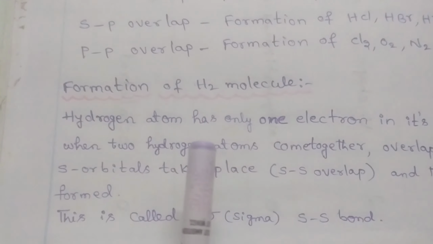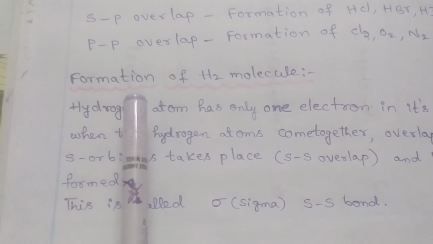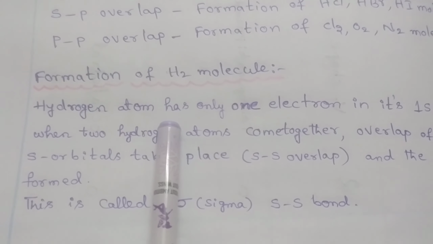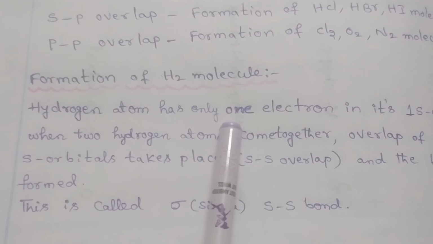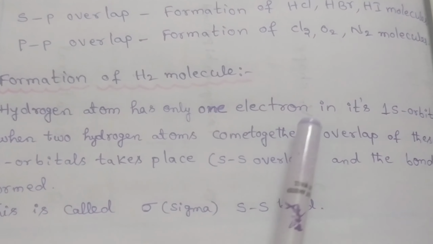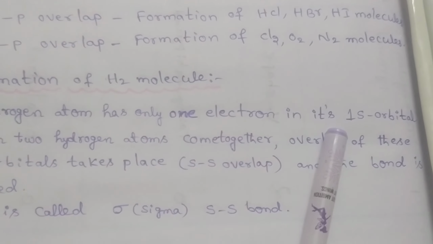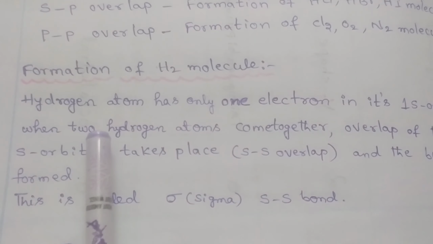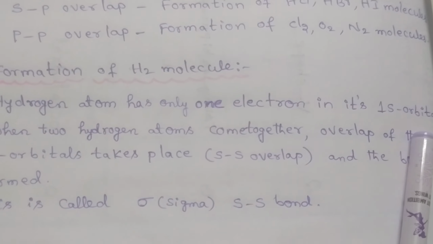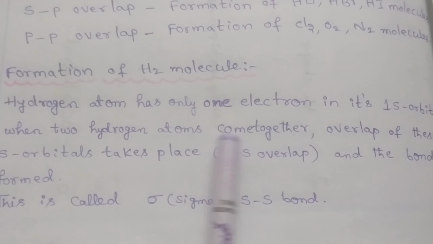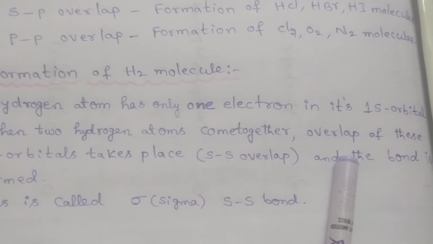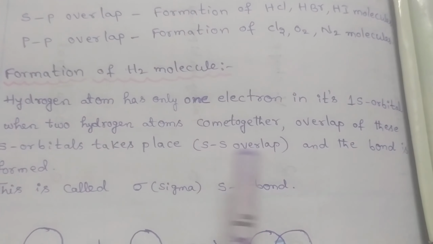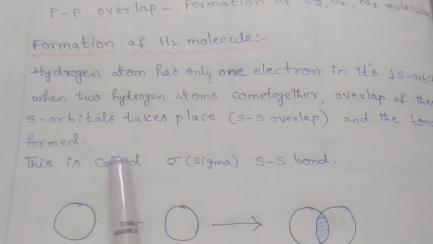Now we discuss one by one with examples. Formation of hydrogen molecule. Hydrogen atom has atomic number 1, so it has only one electron and its electronic configuration can be written as 1s1. That means one electron is present in the 1s orbital. When two hydrogen atoms come together, overlap of these s orbitals takes place and a sigma bond is formed.